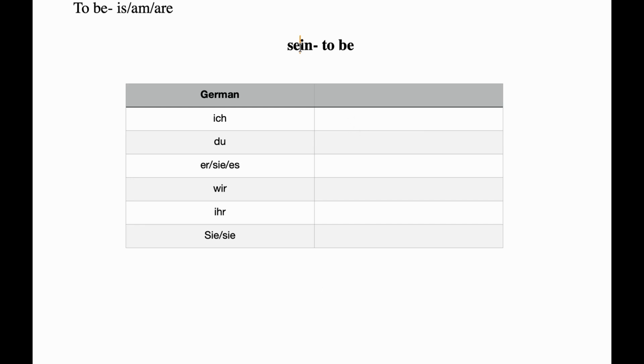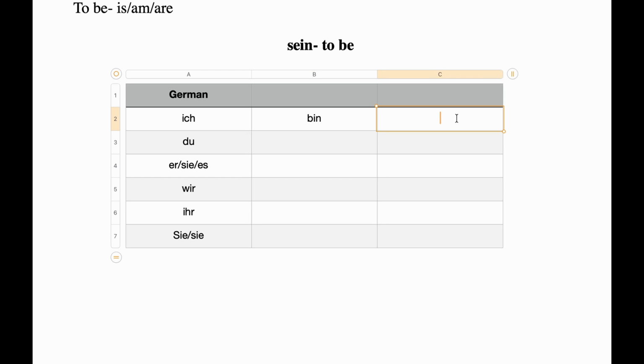So the conjugation of sein with ich is bin. Ich bin, which means I am. With du, the conjugation is bist, which means you are. Next, with er, sie, es, the conjugation of sein is ist, which means he, she, it is.